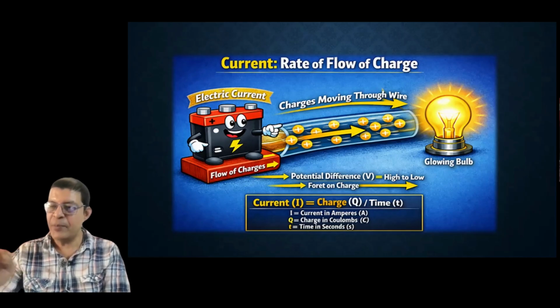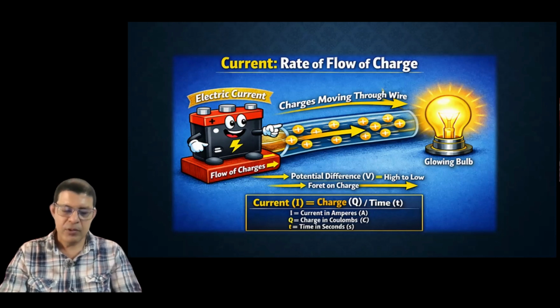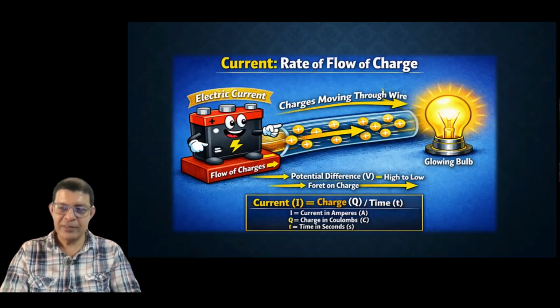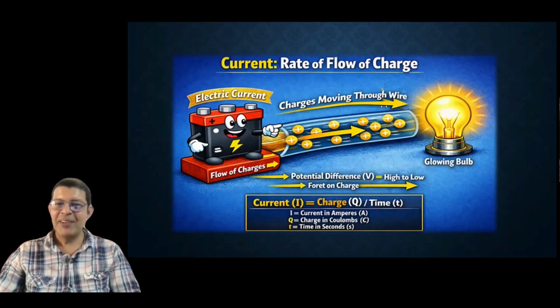Q divide by T, not QT. Q divide by T. Very good. Only one person is listening here. Other person is sleeping. Q by T, right? It is given here in the other slide. Charge by time.